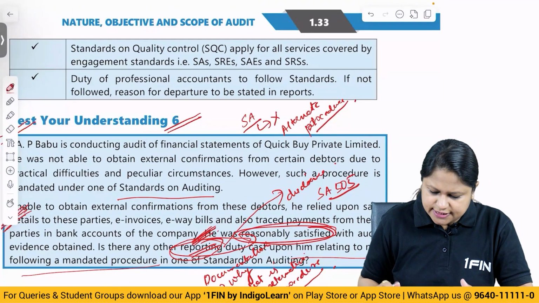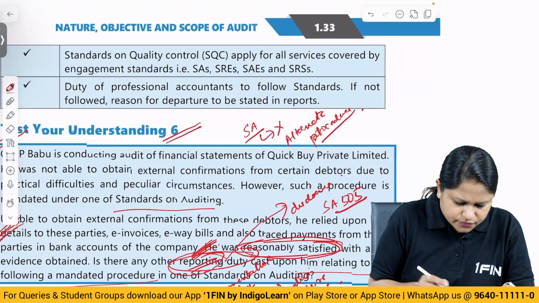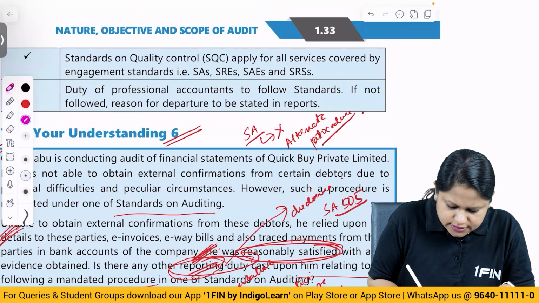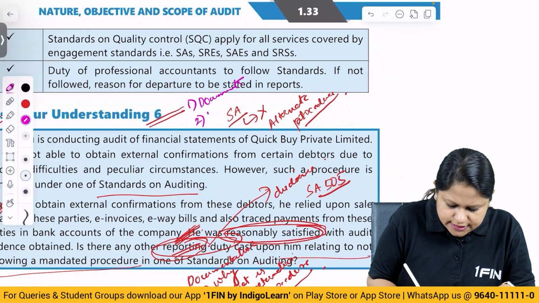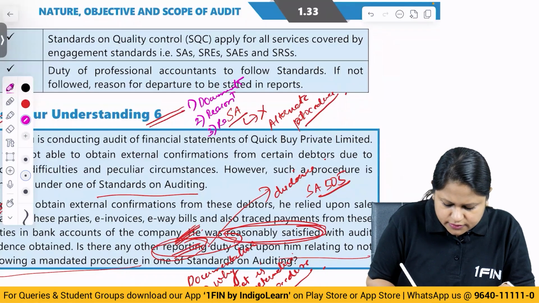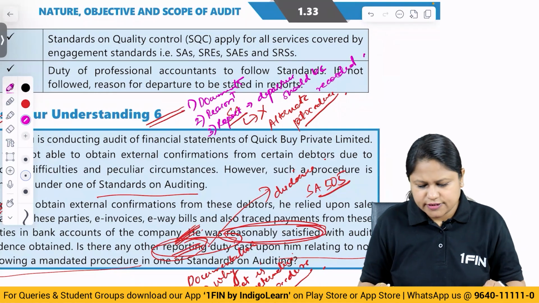Okay, so basically you can see here the answer has to be in such a manner that first he requires to document, then the reason also he requires to document, and then in the report the departure should be recorded. Okay, all right.